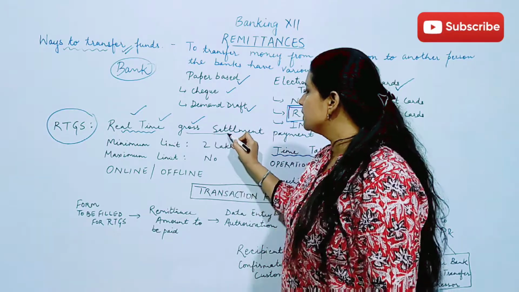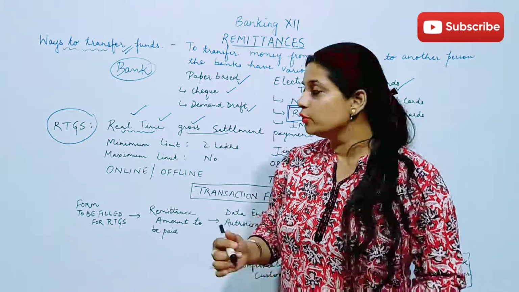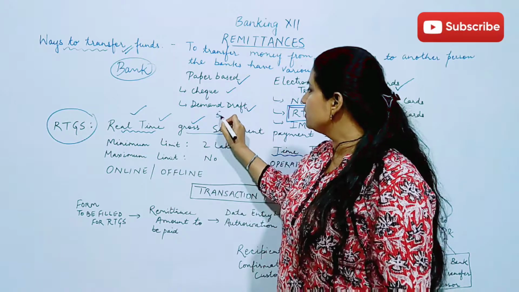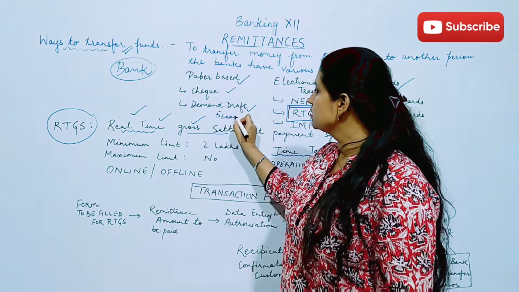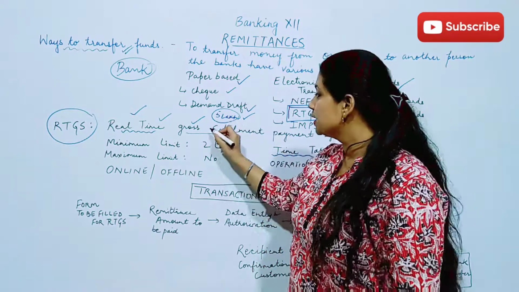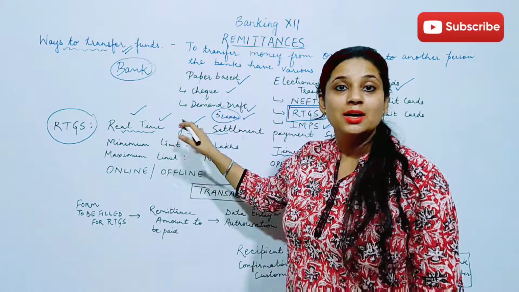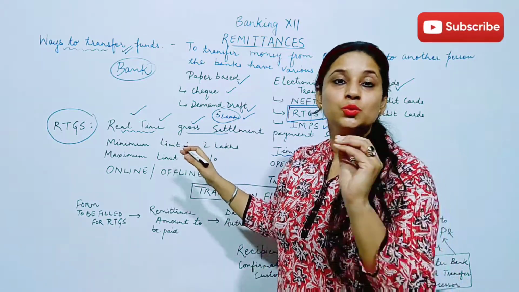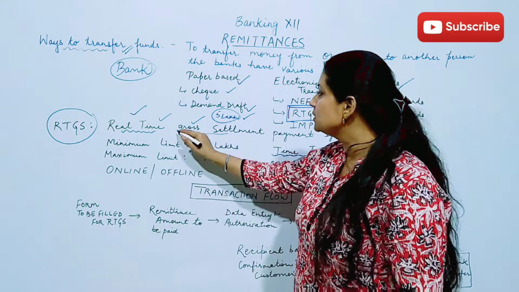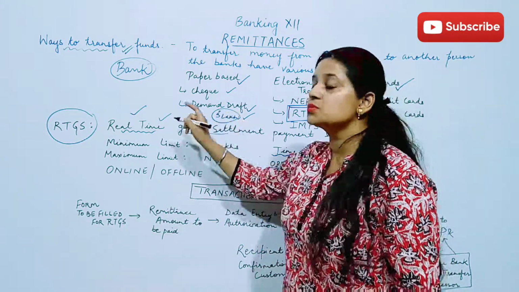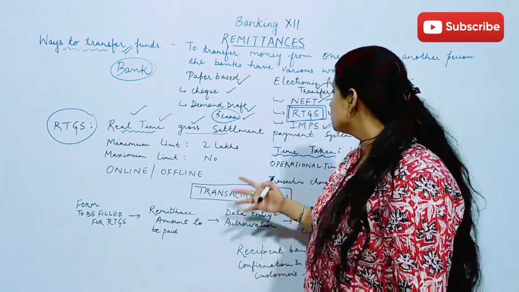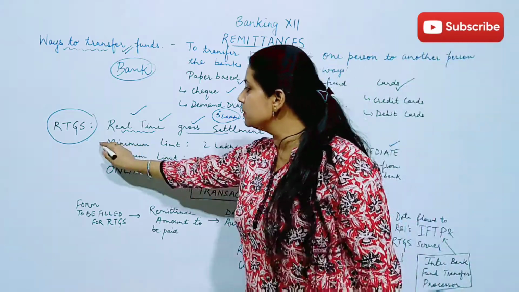Gross settlement means complete, overall settlement will be done with the help of RTGS. If the amount we have to transfer is 5 lakh, that means if we have opted for RTGS of 5 lakh, the 5 lakh amount will be transferred immediately to the account of the customer to whom we want to transfer the funds. So this complete amount will be transferred in one go in real time. This is RTGS.